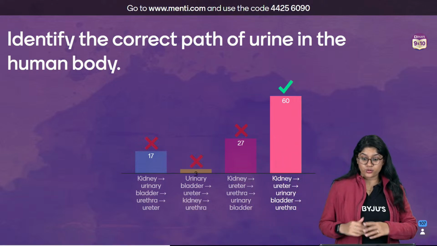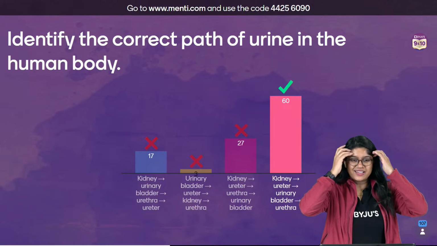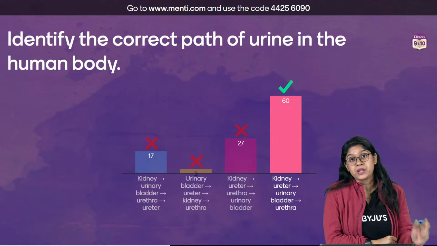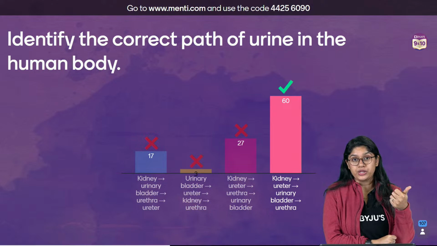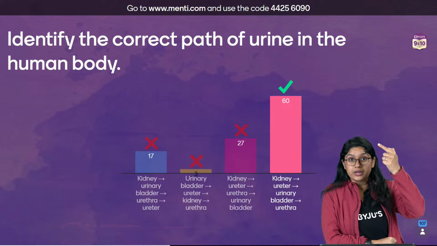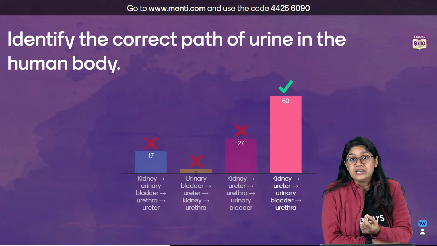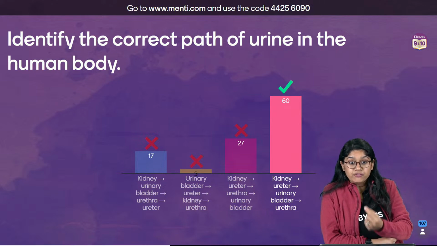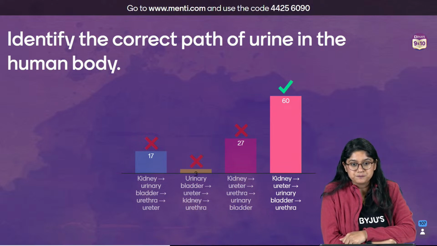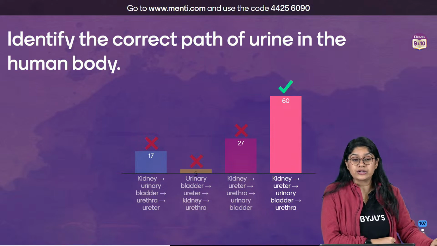And the correct answer, only 60 of you have given the correct answer. See everyone, we know that inside kidneys we have the nephrons, right? In kidneys, of course, we will see the production or formation of urine. From kidneys, the urine will move to the ureter. The ureters are the pipes which will be carrying the urine to the urinary bladder. And from the bladder, it will go to the urethra, and of course, it will leave the body. Clear? So 60 of you have voted for the correct pathway.